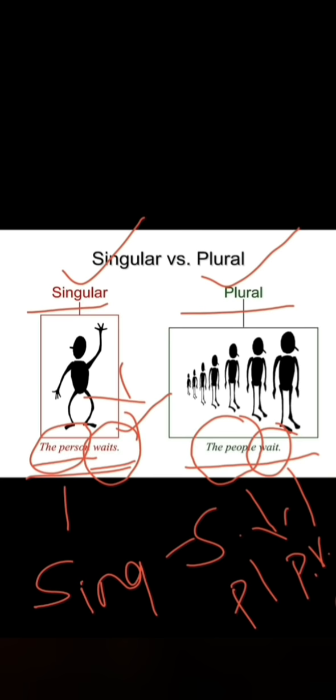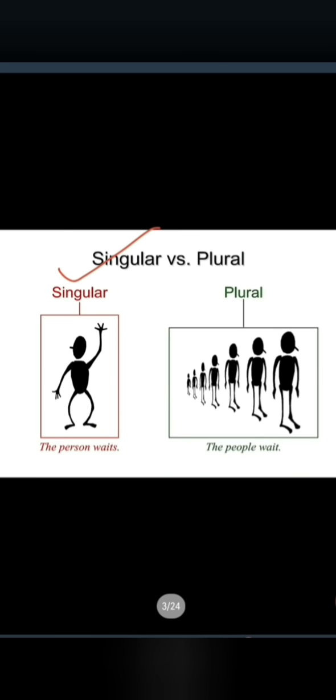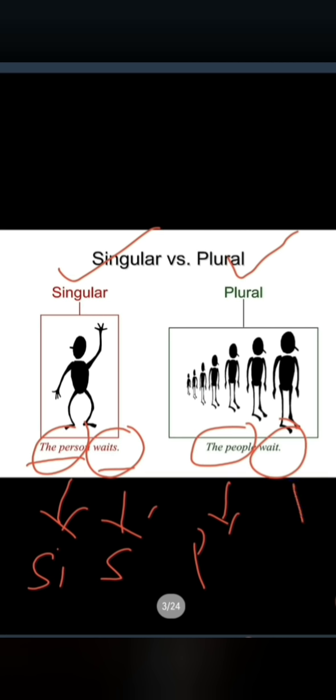Right? Again, I will explain to you. Just try to understand what is singular: a single person. Plural means 2 people or more than 2 people. No issue. Now for the example, the person represents a singular subject, and waits represents a singular verb. In the same way here, the people, it is what? The plural subject, and wait is a plural verb. Quite simple. Just try to understand.